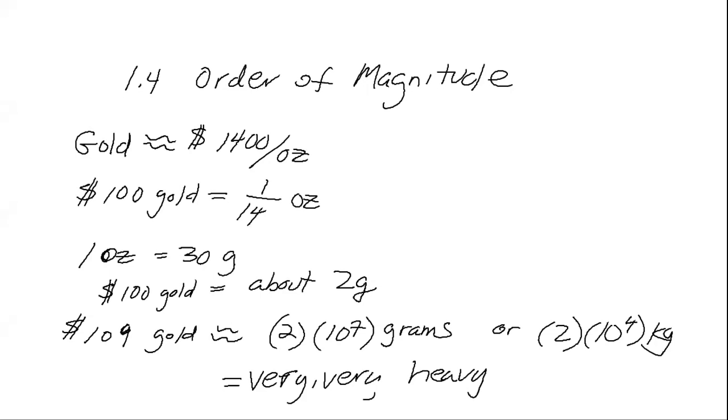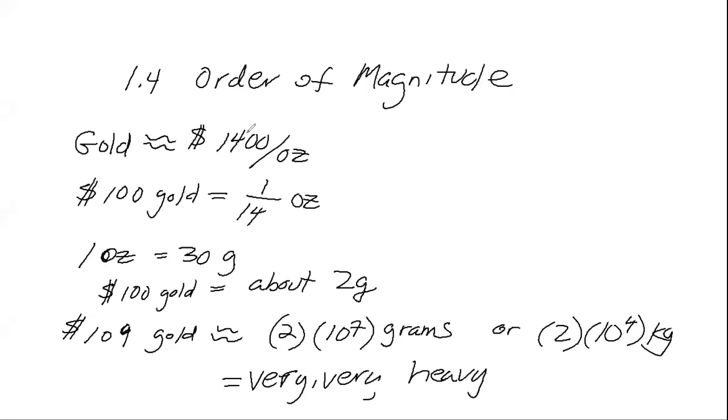Example 1.4 is an order of magnitude estimate. The problem says you are writing an adventure novel in which the hero escaped with $1 billion worth of gold in a suitcase. Could anyone carry that much gold? Would it fit in a suitcase?